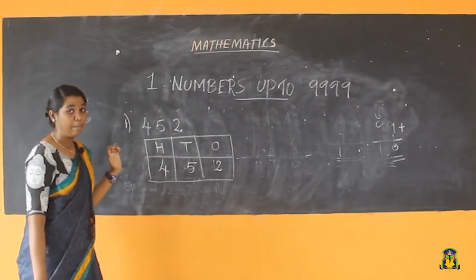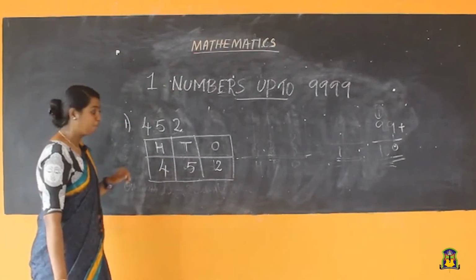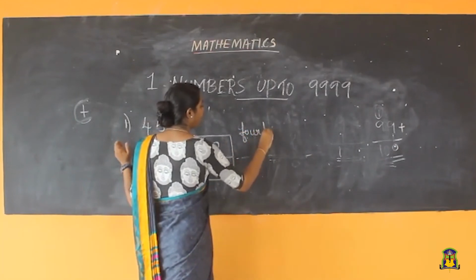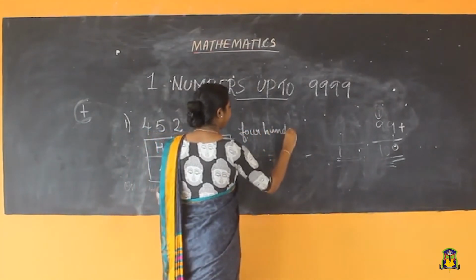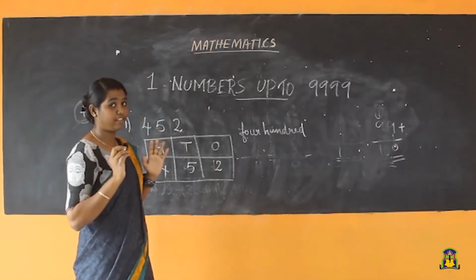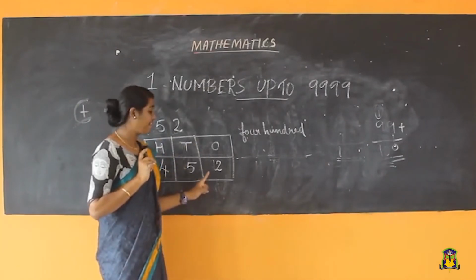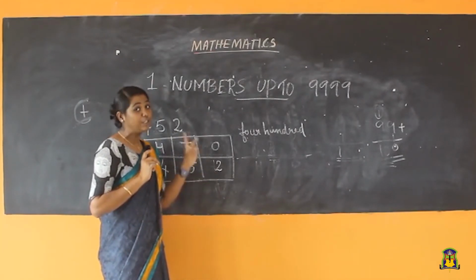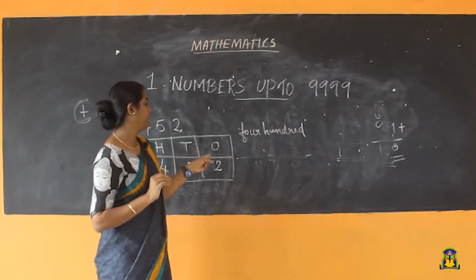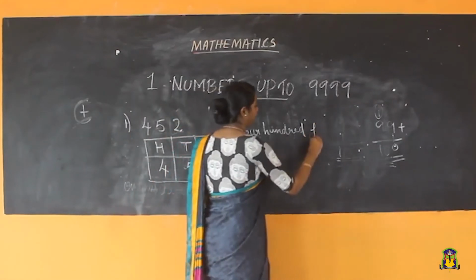Then, what will be this number name? How many hundreds are here? 400. So, you write 400. How many tens are here? 5 tens. 5 tens means 50. In ones place, what is the digit here? 2. So, what is this? 5 tens, 2 ones. So, it becomes 52.